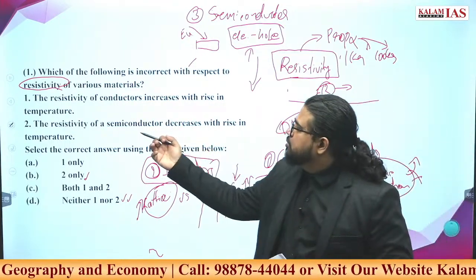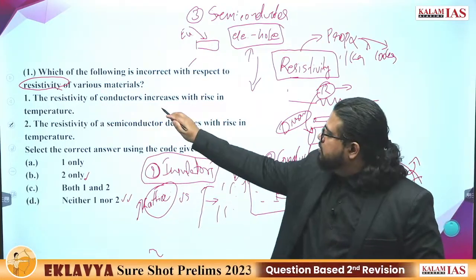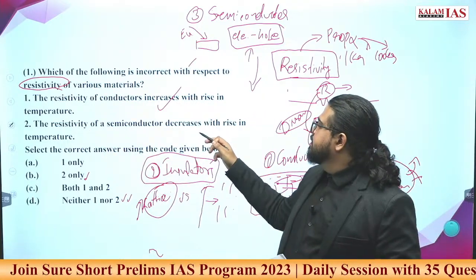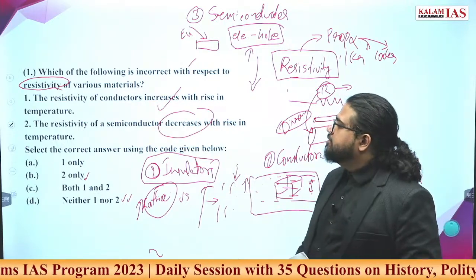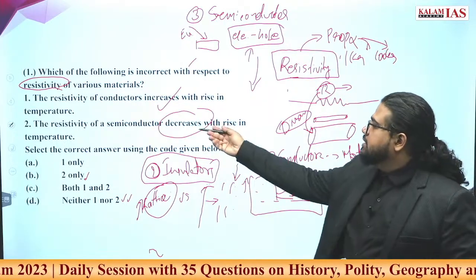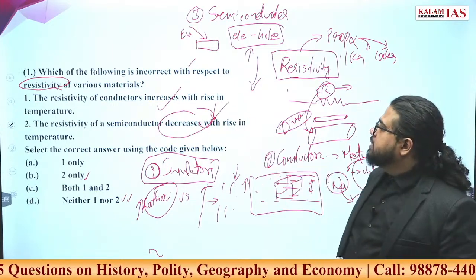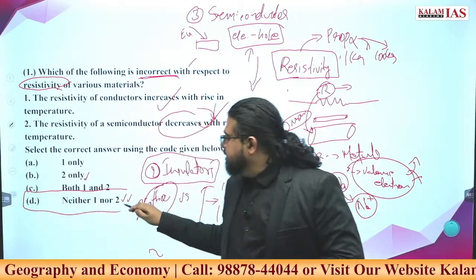Now try to answer this question. Resistivity of a conductor increases with increase in temperature. This is generally a correct statement. Resistivity of a semiconductor decreases with rise in temperature. Resistivity decreases, conductivity increases in semiconductors. Both these statements are correct. We are told to identify the incorrect statement. So the answer here is D.